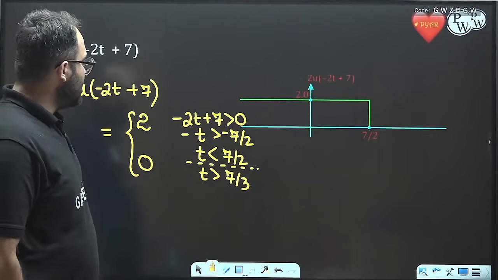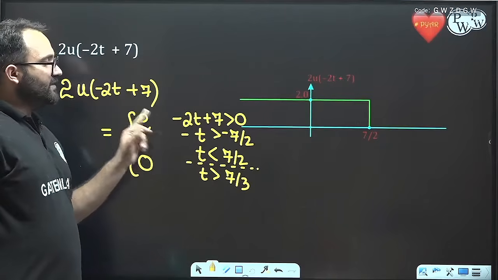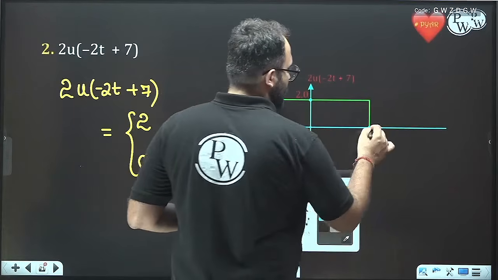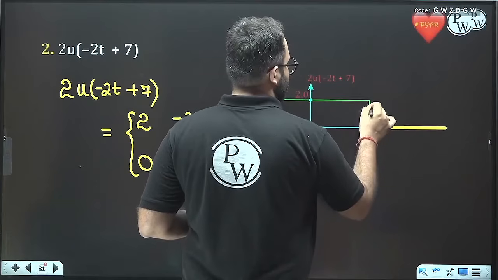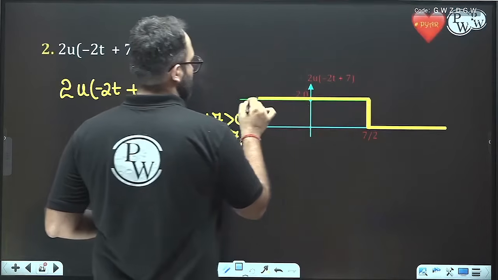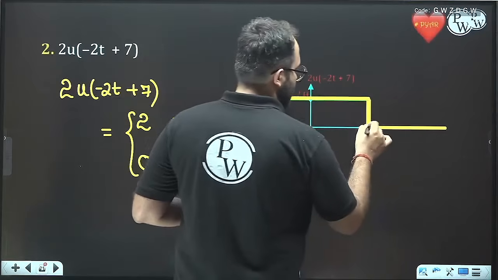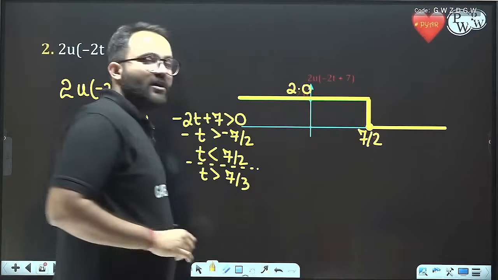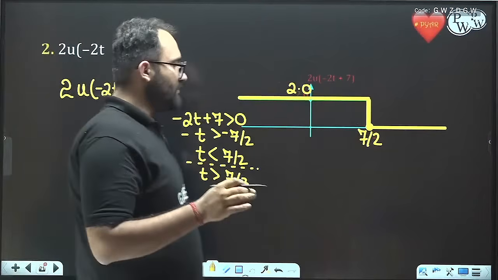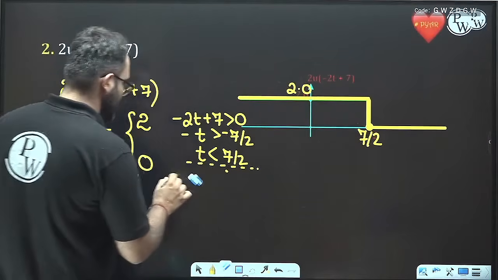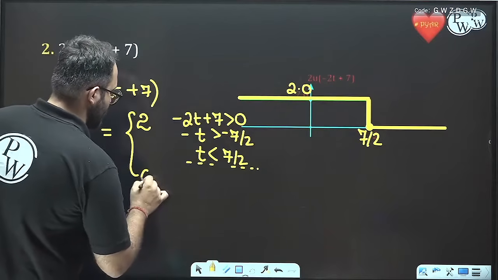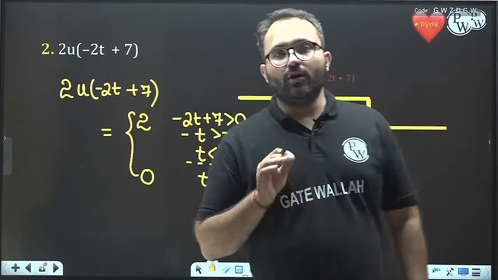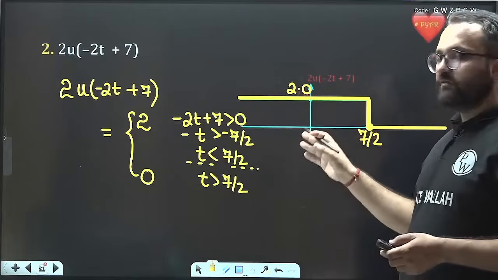So we can say that this signal will be 2 when t is less than 7 by 2, that is 3.5, and it will be equal to 0 when t is greater than 3.5. So it is 7 by 2 and the height is 2. Okay, all of you are able to solve this. So always remember that it is 0 when t is greater than 7 by 2, and remember how to solve this kind of problem.